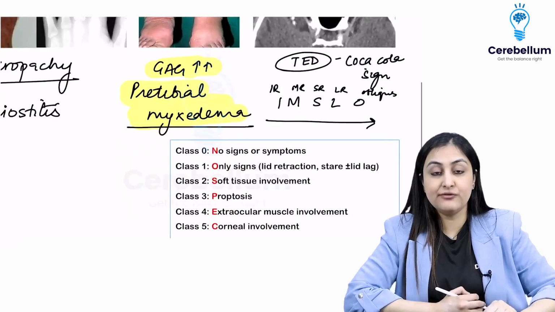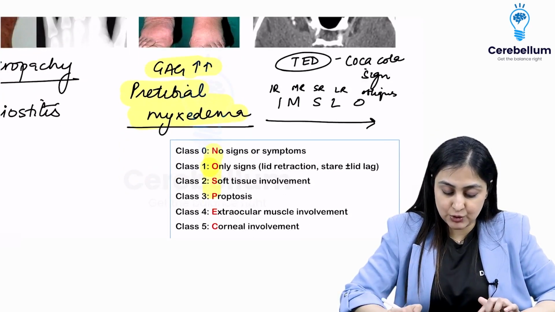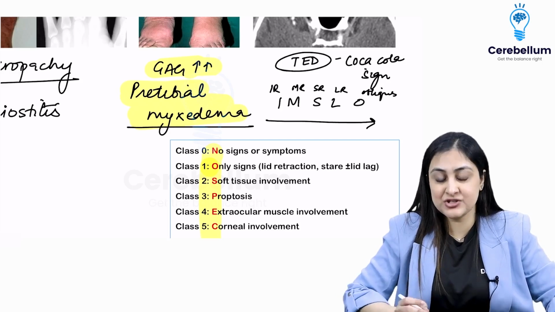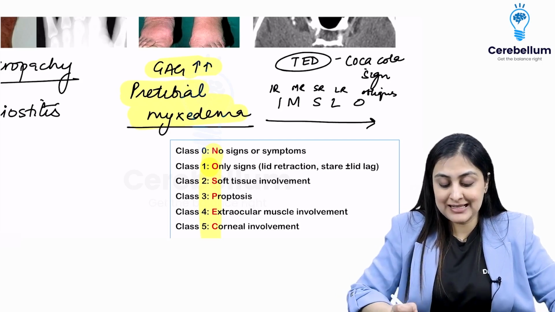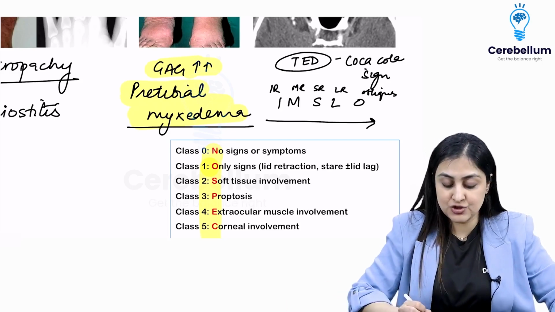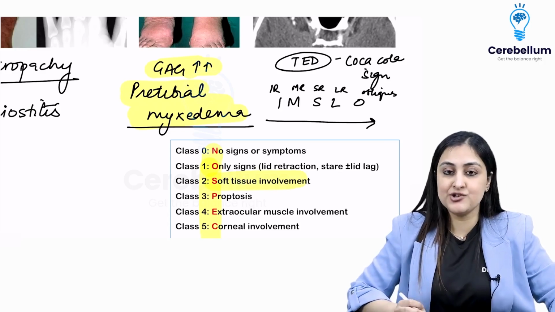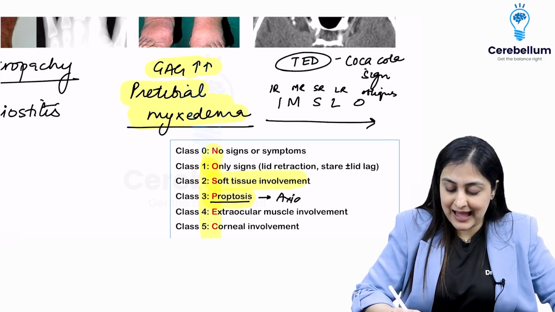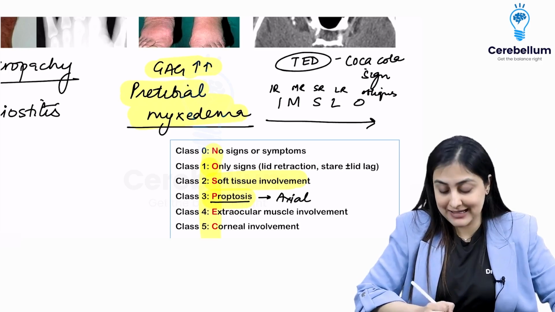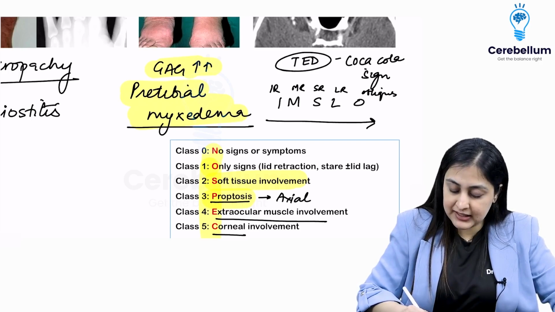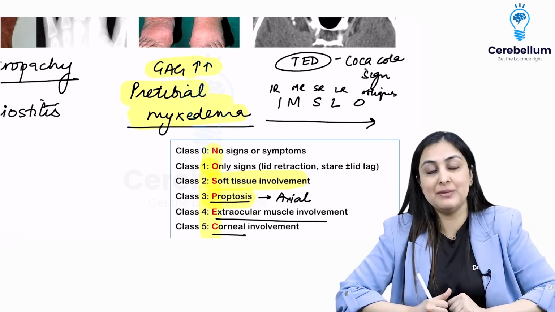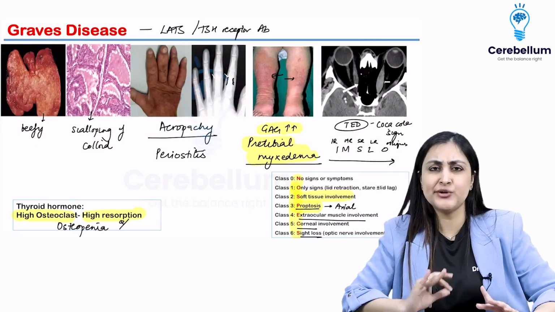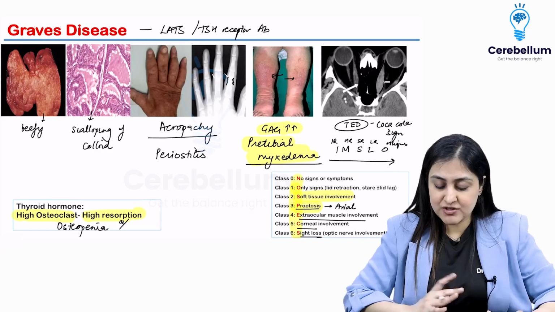There's also a staging for thyroid eye disease, which you can remember as "no specs". So class 0 is the least thing, which is no signs or symptoms. O is only signs such as lid retraction, stare, which I'm going to teach you. S is soft tissue involvement, so expansion is starting. Third is proptosis. Remember, it's going to be an axial proptosis for thyroid, which is frequently bilateral. Then the muscles, then the cornea, and then you can have the optic nerve getting compressed by so much muscle expansion. So this is your grading for thyroid eye disease. No need to memorize it, but just go through it one more time.